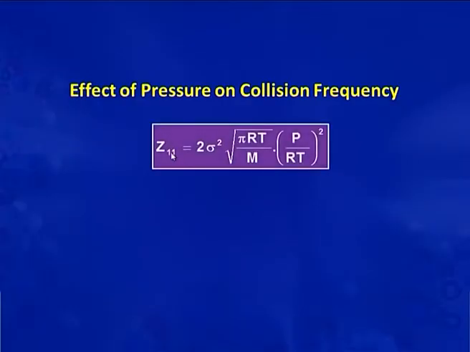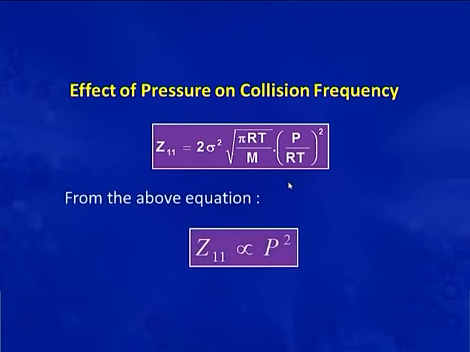So, let us discuss the effect of pressure on collision frequency. As we know, the expression is Z11 = 2 sigma square into root pi RT by m into (P by RT) whole square. In this equation, it is clear that Z11 is directly proportional to P square. So, the bimolecular collision frequency is directly proportional to pressure here. With increase of pressure, the gas will contract, and as the gas contracts, the molecules come closer to each other. So, the frequency of collision will also increase.